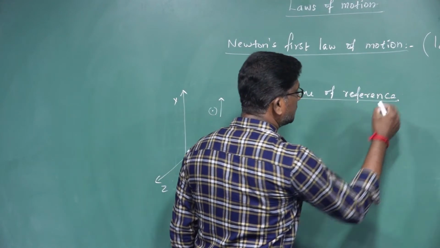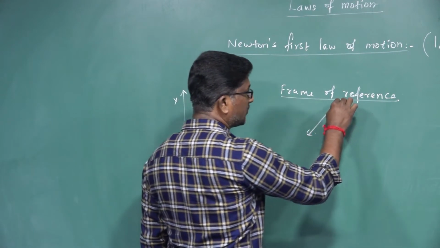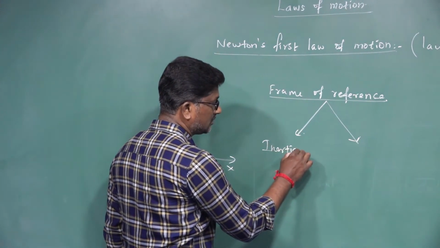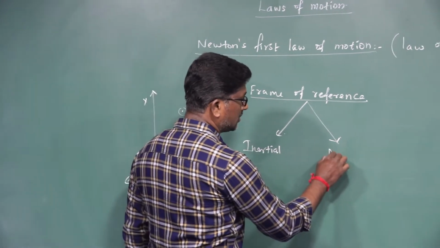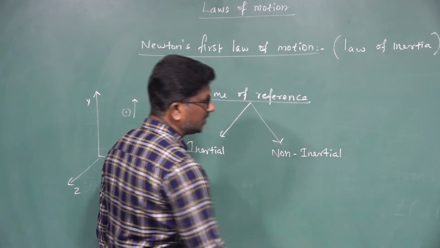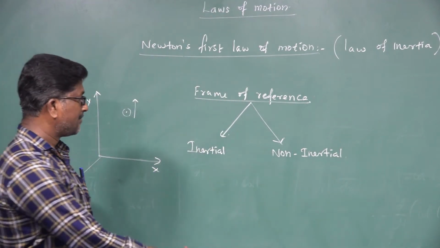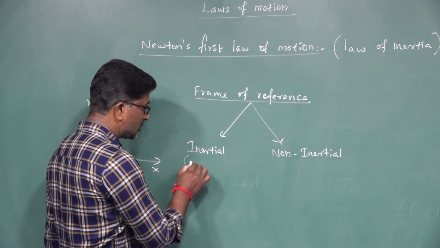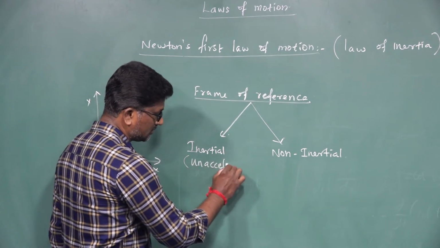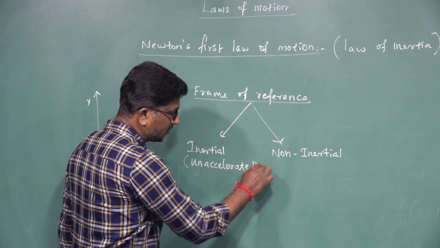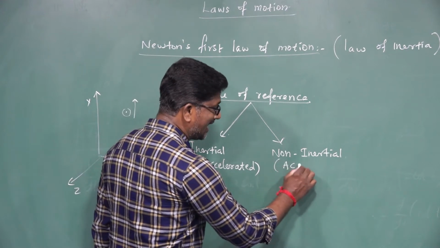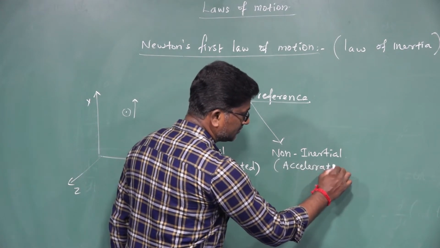Frame of reference. There are two types of frame of reference: inertial frame of reference and non-inertial frame of reference. Inertial frame of reference is also called unaccelerated frame of reference. Non-inertial frame of reference is also called accelerated frame of reference.